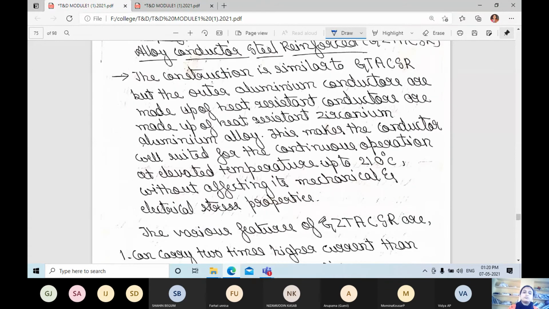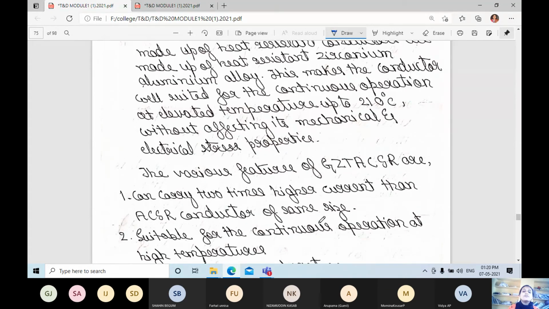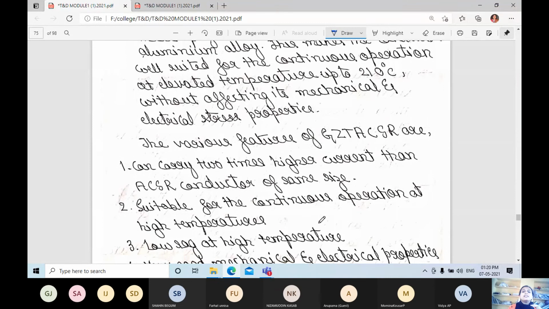The various features of GZTACSR are: it can carry 2 times higher current than an ACSR conductor of the same size, and it is suitable for continuous operation at high temperature, with low sag at high temperature.